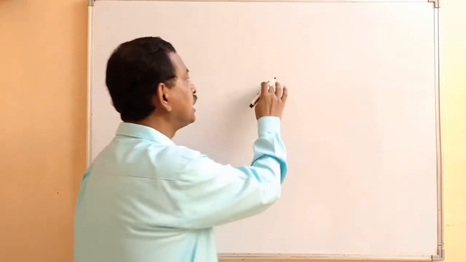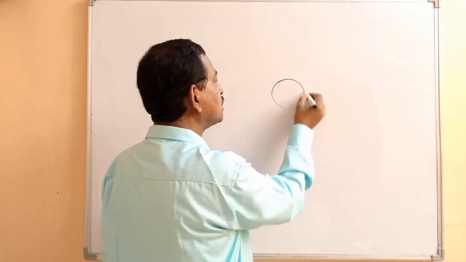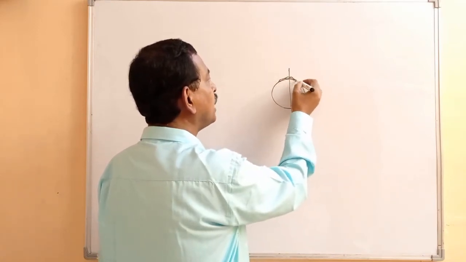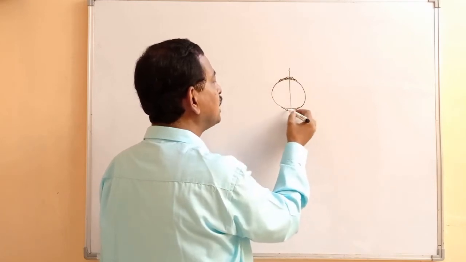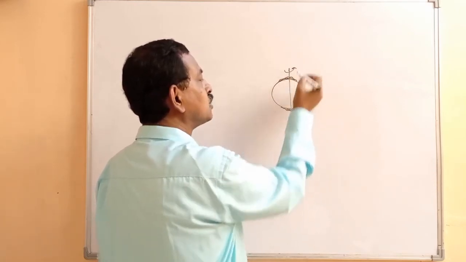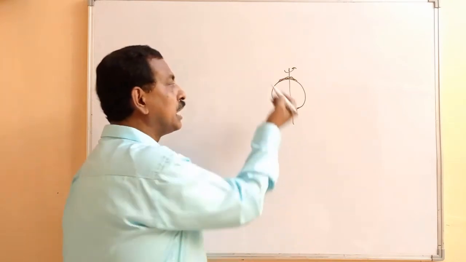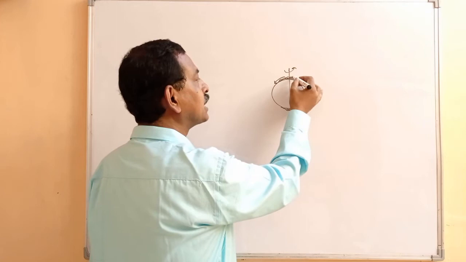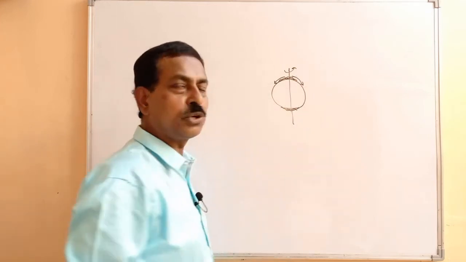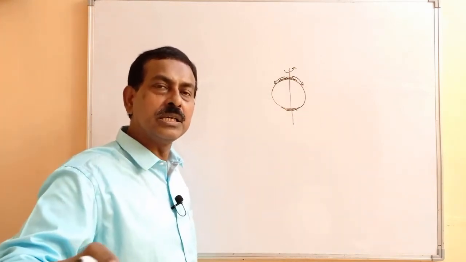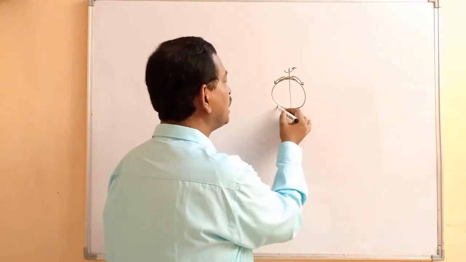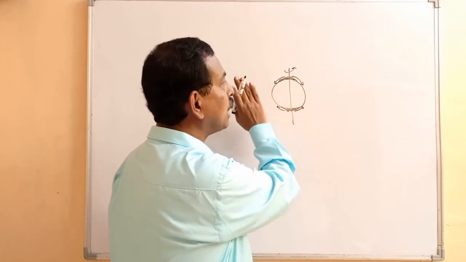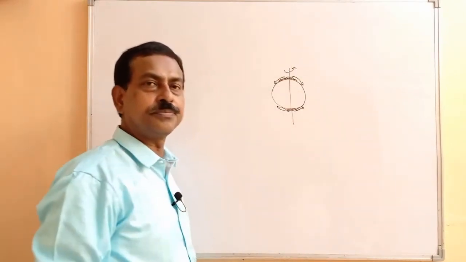So if you consider again that this is, suppose, the Earth, this is the axis of rotation, this is the pole where we have the ice caps. This is rotating about its axis. If the polar ice caps melt, it will become water, and in that case they will move away from the axis of rotation. They will spread over a larger surface area. And as they spread, they are now moving away from the axis of rotation.